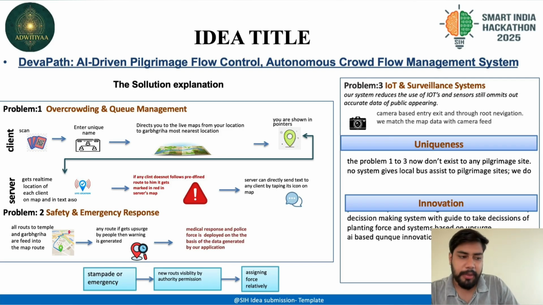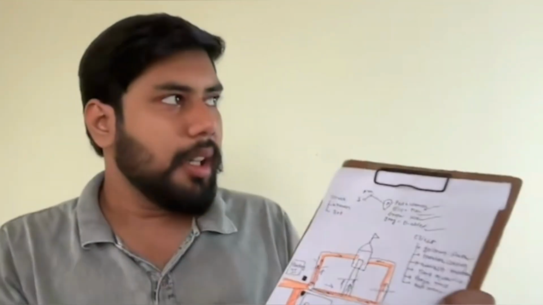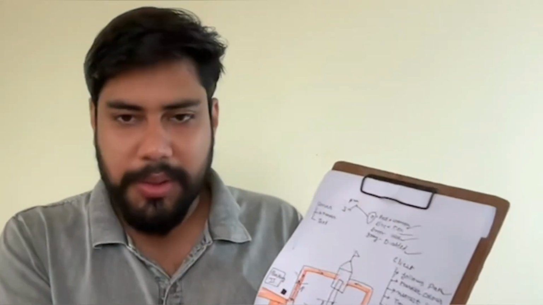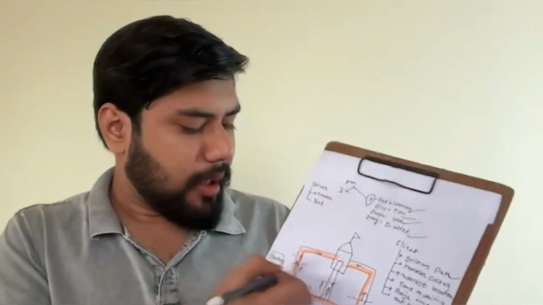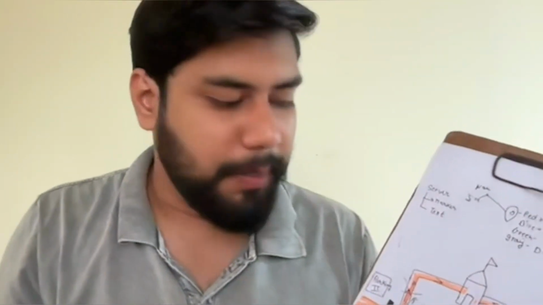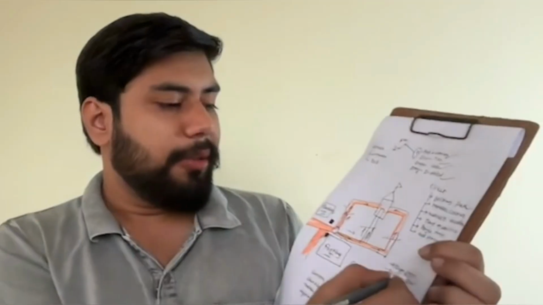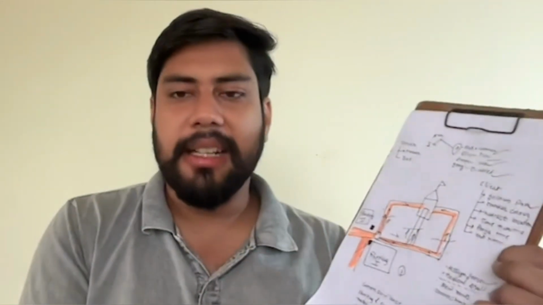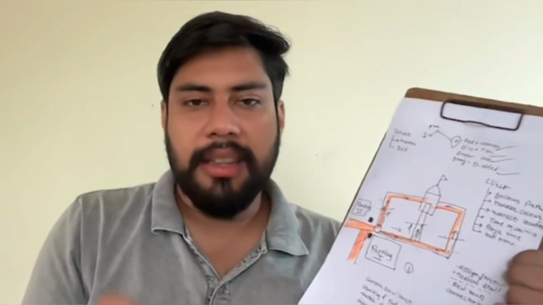My innovation is personal map based tracking with an autonomous authority decision making system to guide decisions on deploying force and systems based on upsurge. As I told you, we will be giving people routes. Like if three people are there, we will be giving them three different routes. But what if a family comes? We will assign them one route. In this way, if any of the routes gets an upsurge in the number of people, we will be assigning force and medical staff on the basis of that. And all this work will be AI driven, with no human intervention, just a person has to guide it.